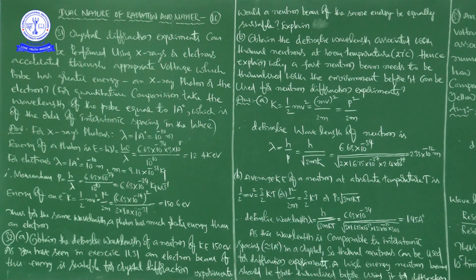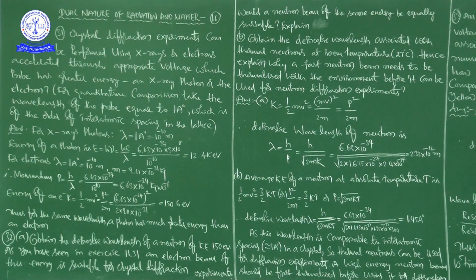Next, see here, the de Broglie wavelength value we got is 2.33 into 10 to the power of minus 12 meters. So what information can you say here based on this value? I didn't write it here, but I am saying, you please listen. What is the interatomic spacing? That is 1 angstrom unit here, which is the order of interatomic spacing. When it is 1 angstrom unit, that is 10 to the power of minus 10 meters. So the interatomic spacing, 10 to the power of minus 10 meters, is about 100 times greater than this wavelength. Am I right?